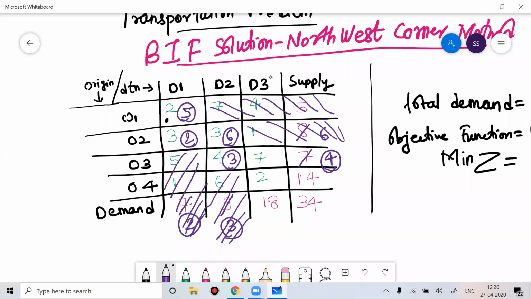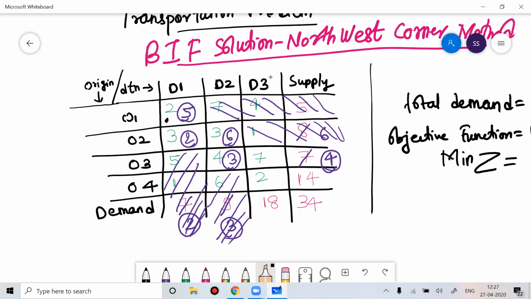Now you reach the next northwest corner cell. If you notice, the supply you can do is 4 and the demand is 18. The demand is 18 units, but you can supply only 4.